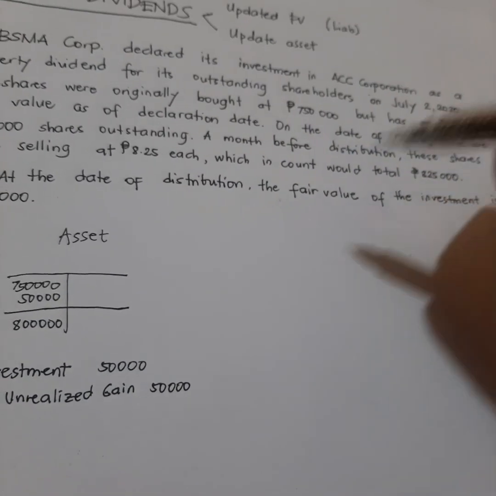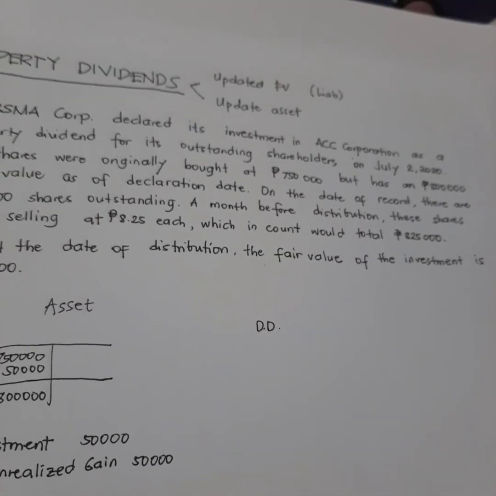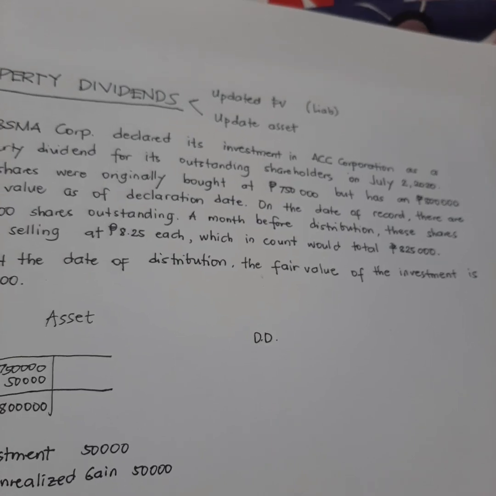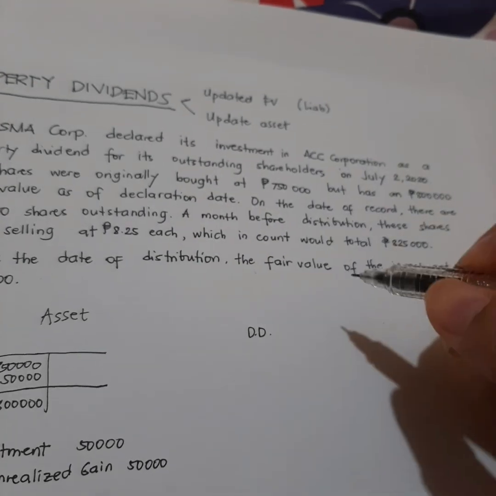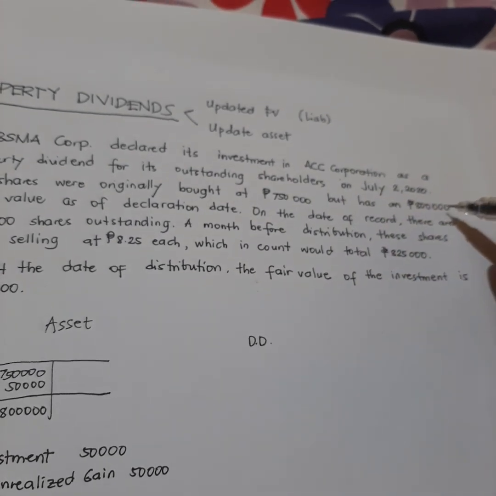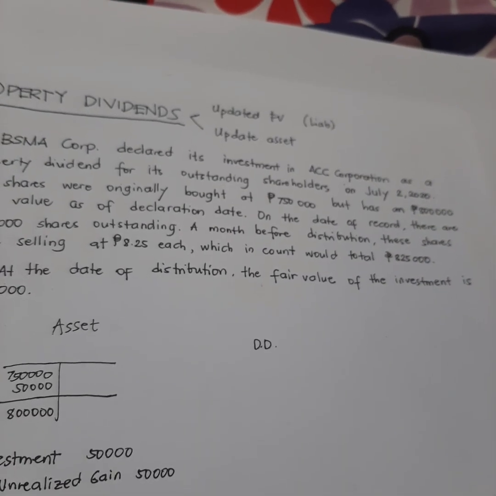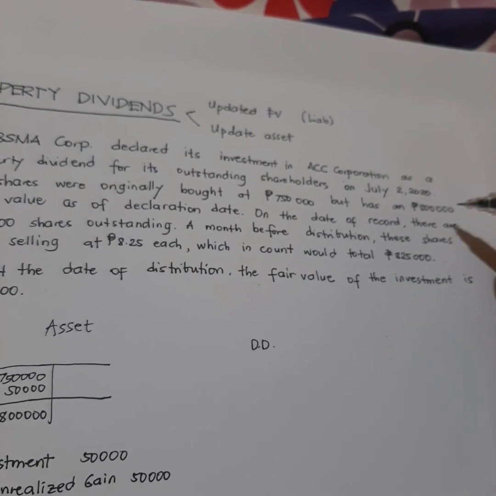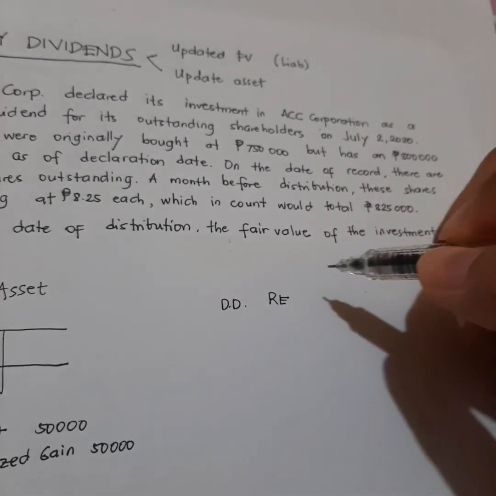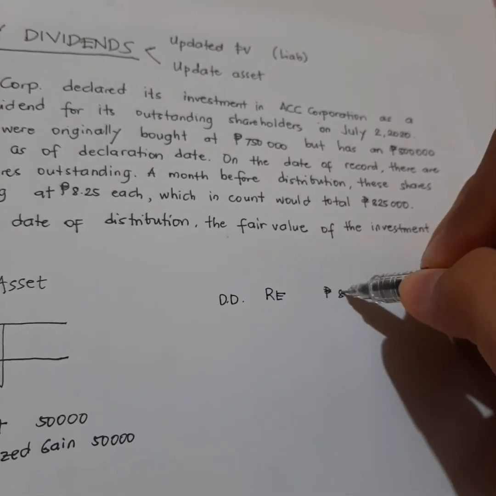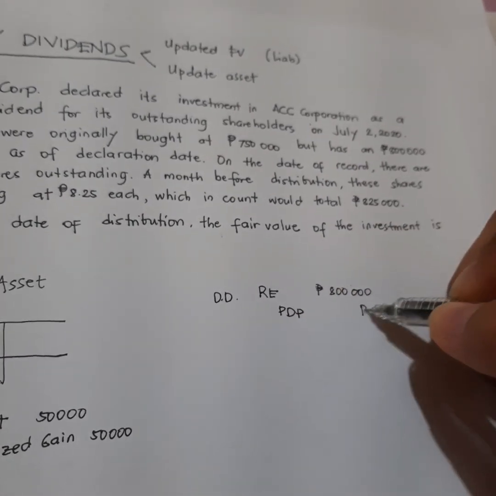Okay, so upon declaration, on the date of declaration, we have an entry, and the entry must be to record the property dividends payable. Okay? So, since the fair market value is 800,000 and the rule on recording property dividends is the updated fair market value, papakita ko sa inyo later paano yun. So, we'll start first with 800,000. We will debit retained earnings for 800,000 and credit property dividends payable for 800,000.